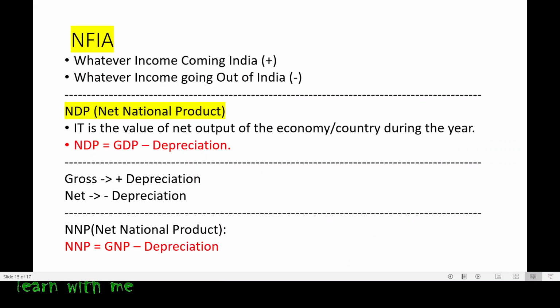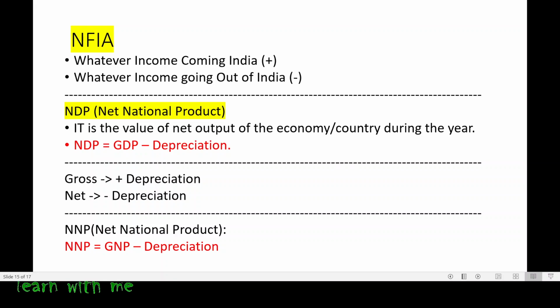Now let us study NDP also. NDP tells the net national product. It is the value of net output of the economy or a country during the year. Suppose you are running a chocolate manufacturing business and you have machinery in your company. Normally by using those machineries, the value will decrease. Whenever the value decreases, we call it depreciation, and we also calculate depreciation. There will be wear and tear.